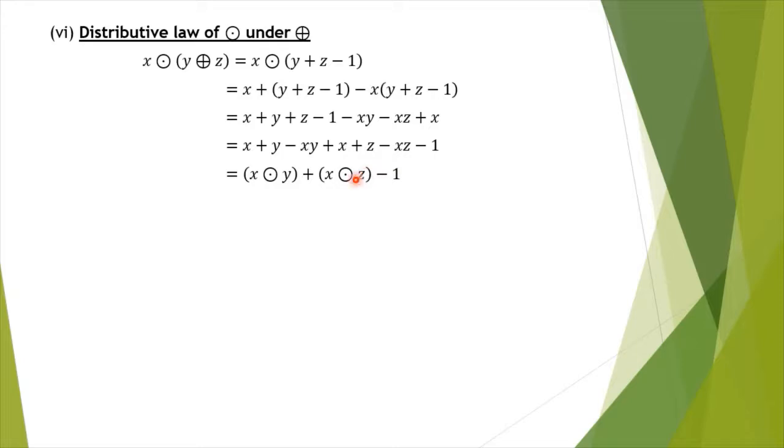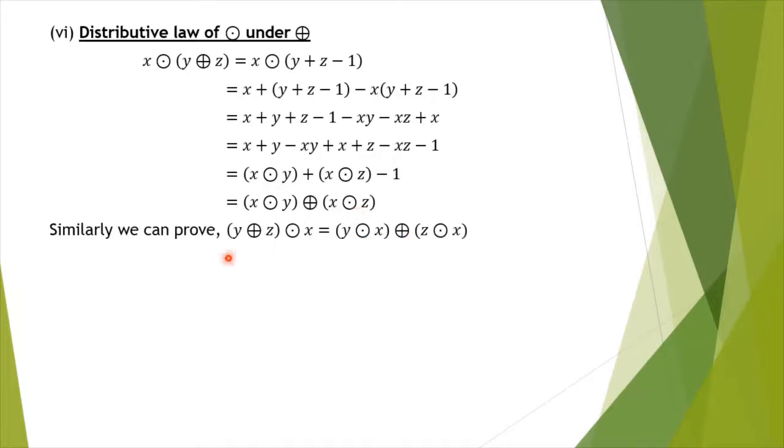You are having 1 minus 1 here. So totally this is nothing but x dot y plus x dot z. Similarly, we can prove that (y plus z) dot x is equal to y dot x plus z dot x. So the distributive law holds. Hence (Z, plus, dot) is a ring.